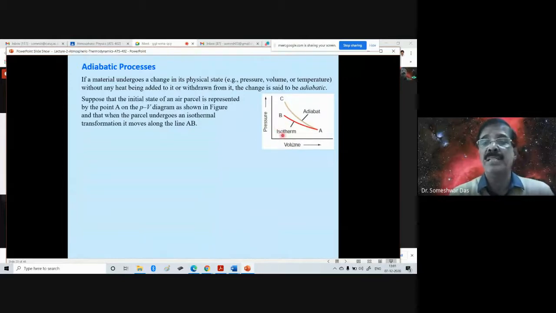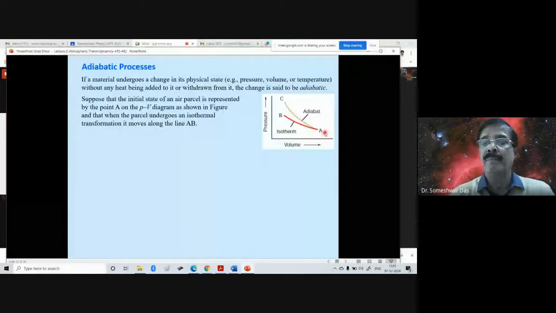On this PV diagram, suppose the initial state of an air particle is represented by point A, and when the particle undergoes an isothermal transformation, it moves along the line AB, because this is an isotherm.